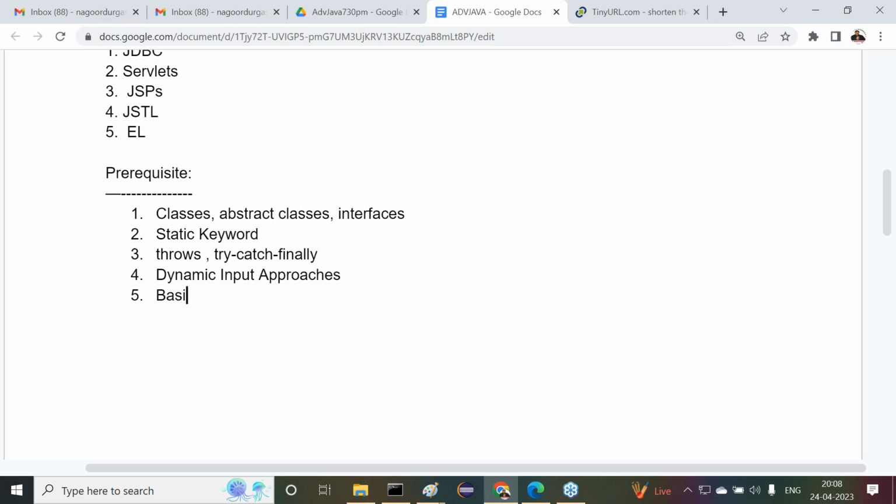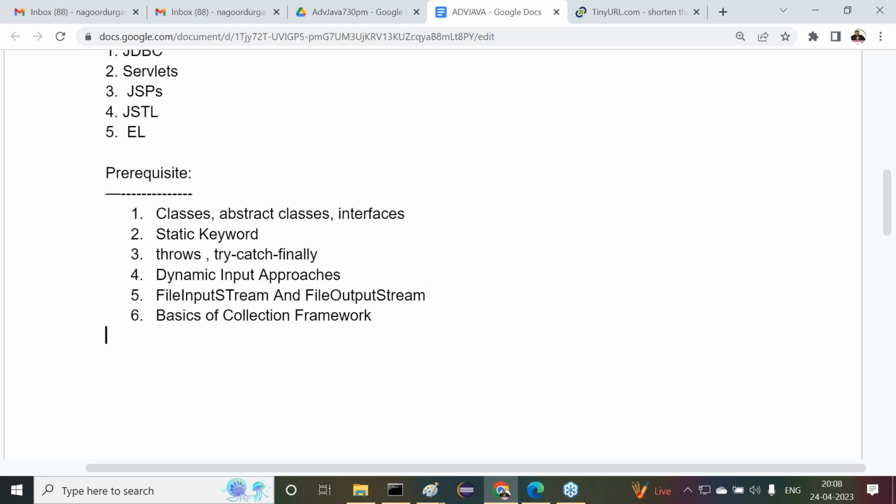Next, after that, the basics of collection framework we require. And before the basics of collection framework, we require FileInputStream and FileOutputStream. File input stream, then file output stream. These things we require, and the basics of collection framework. That's it, guys.